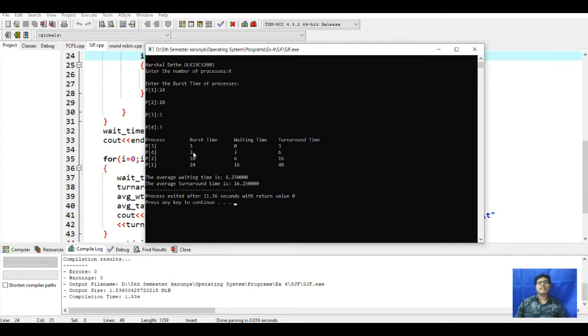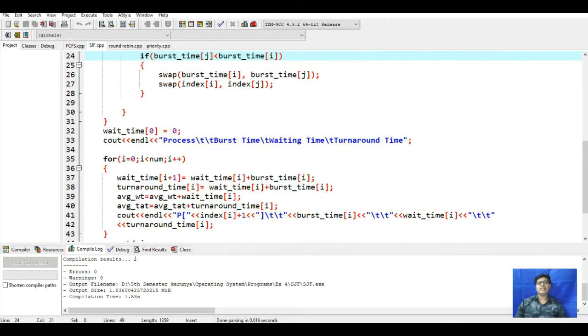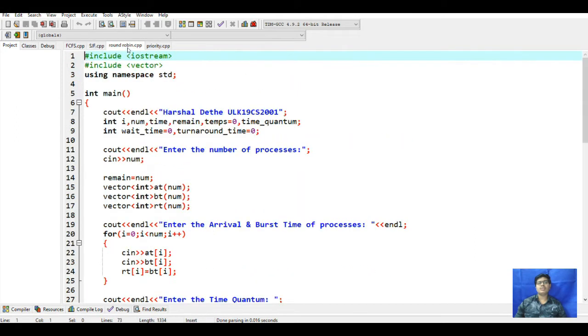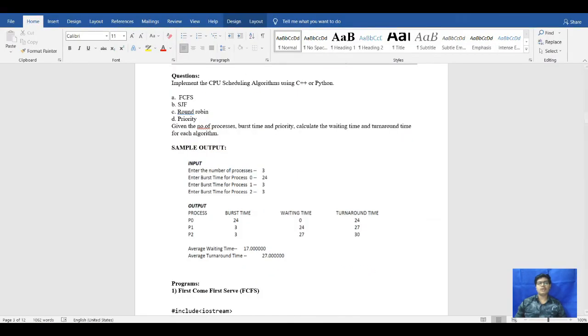For that the burst time is 3, 4, 10 and 24. The waiting time is 0, 3, 6 and 16. The turnaround time will be 3, 6, 16 and 40. Then it will print the average waiting time, that is 6.25 milliseconds, and the average turnaround time, that will be 16.25 milliseconds. This will calculate the waiting time and turnaround time, and this will print the average waiting time and turnaround time. Next we will move to the round robin algorithm.